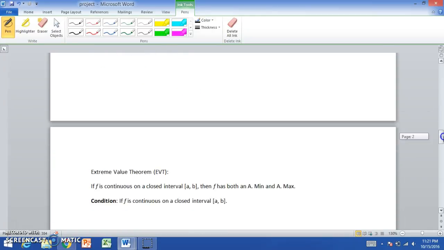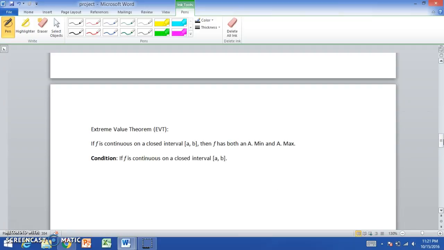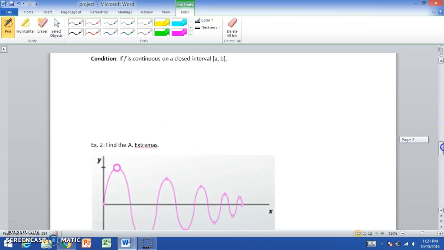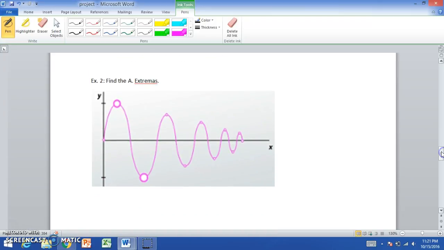The last topic to cover is the extreme value theorem. If f is continuous on a closed interval a, b, then f has both an absolute minimum and absolute maximum. And there's a condition for this theorem, and it's that f must be continuous on the closed interval a through b. Looking at an example, find the absolute extremas.